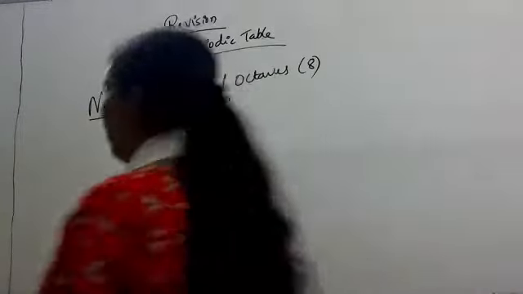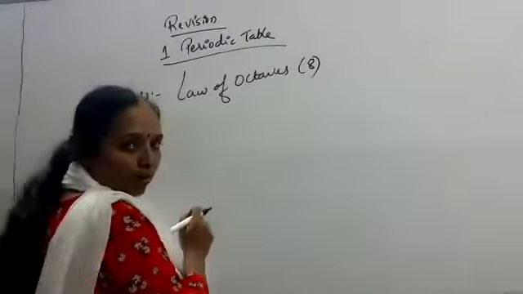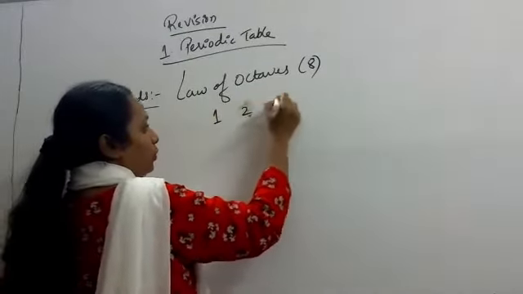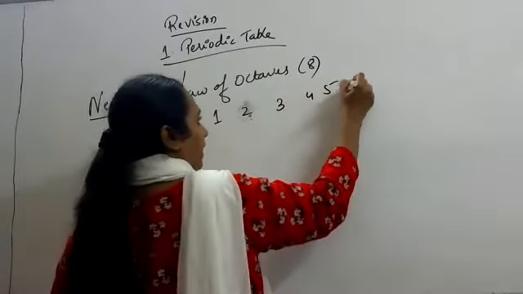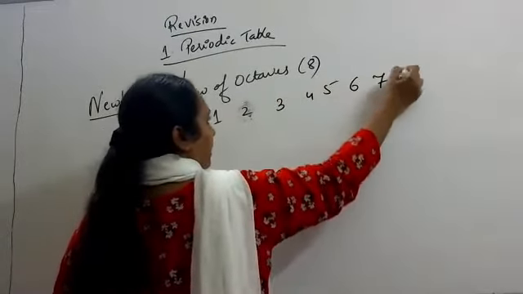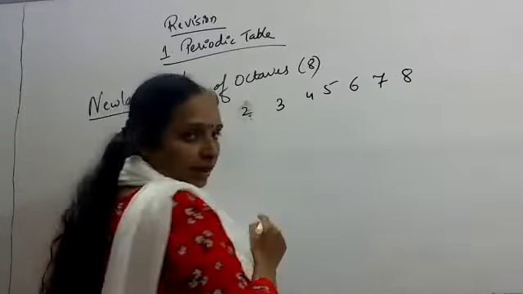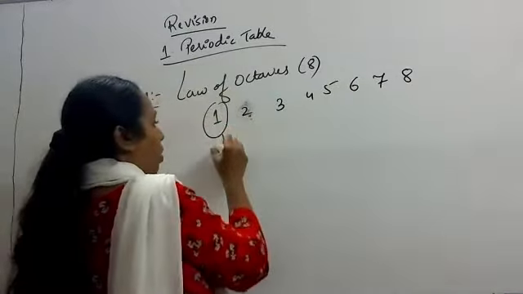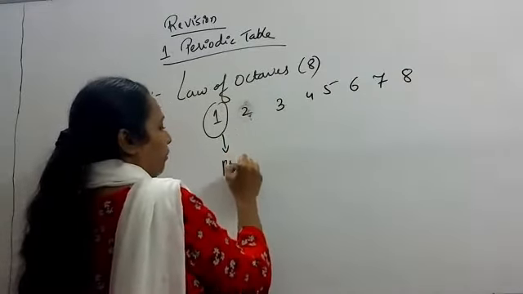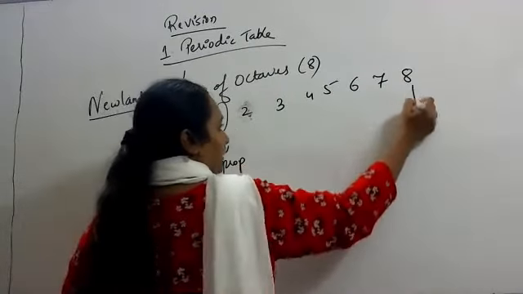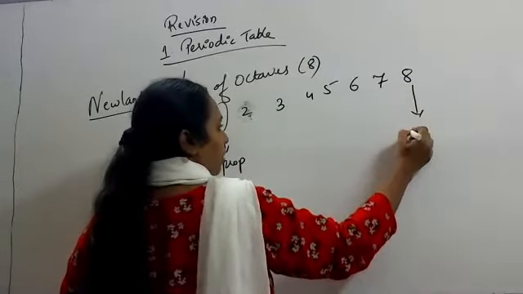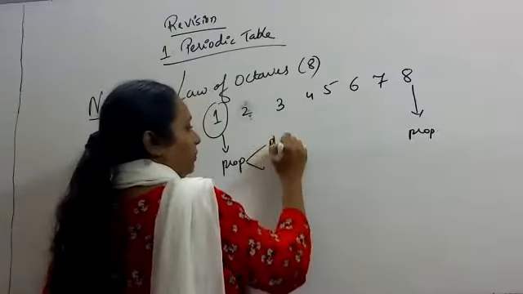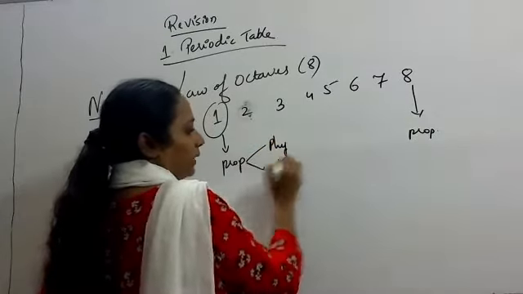Newton's law of octaves. He arranged the elements in a group of 8, like this: 1, 2, 3, 4, 5, 6, 7, 8. He arranged them in such a way that the property of the first element is similar to the property of the eighth element. Property means both physical and chemical properties.